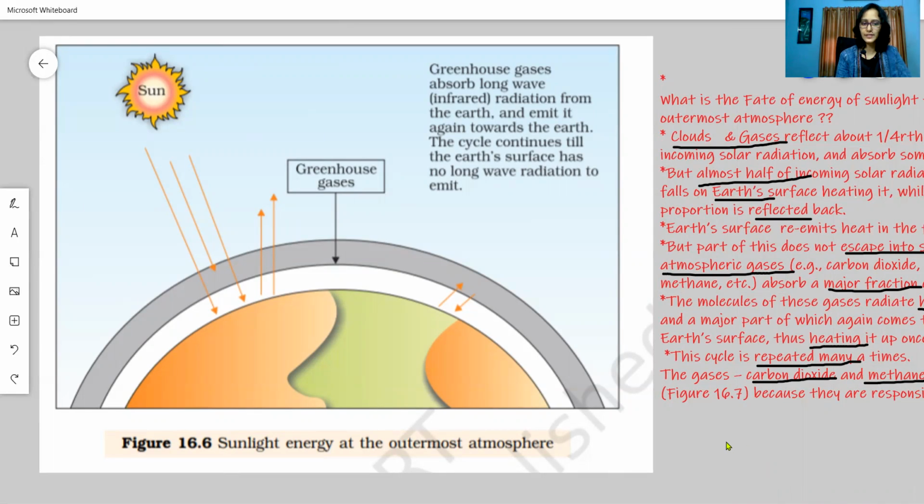All the greenhouse gases absorb the infrared, again they re-emit back to the Earth's surface. Absorb, that means they're catching it and releasing it. Catch and release. And because of that, all the IR is being trapped close to the Earth's surface, and that is how the temperatures are increasing. It is as simple as that.